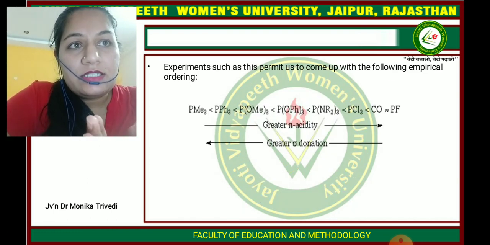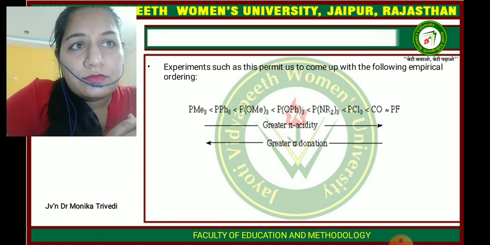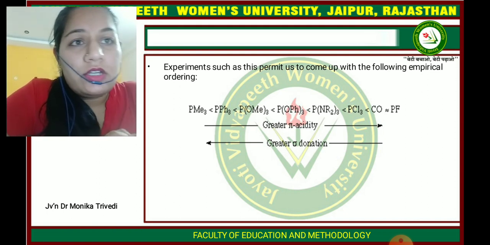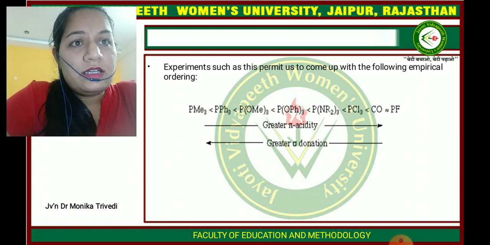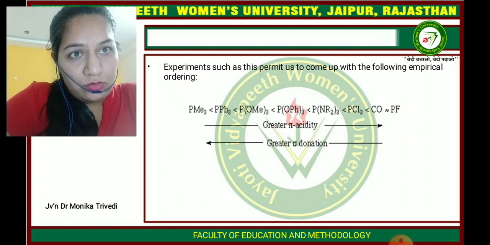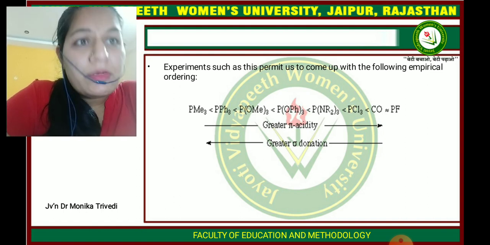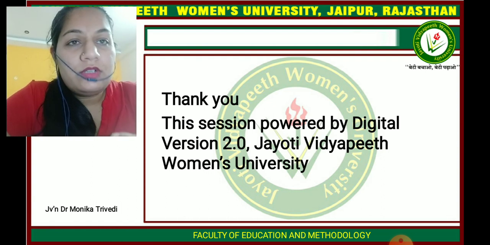So here is the order of phosphine ligands in the following order. You can see if we go from left to right, the pi acidity increases, and if we go from right to left, the sigma donation capacity increases. So this is all about phosphine ligand.